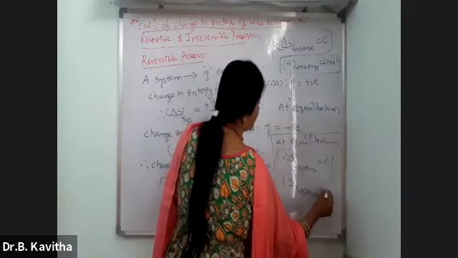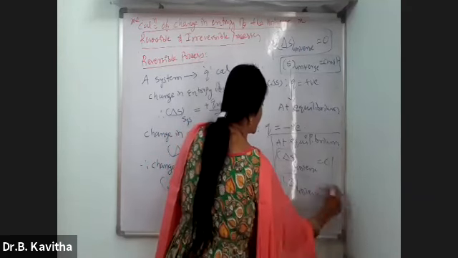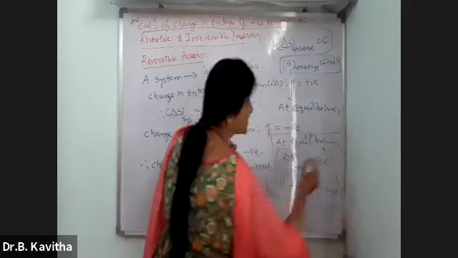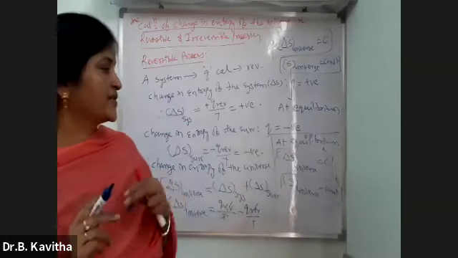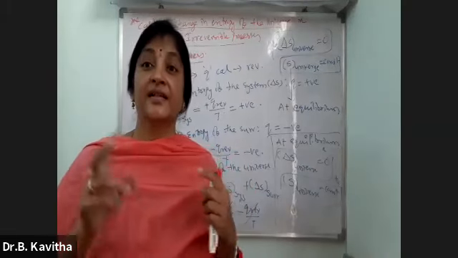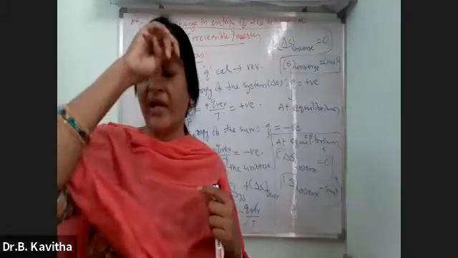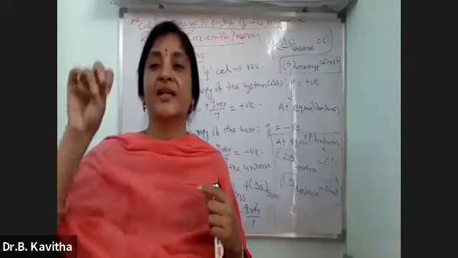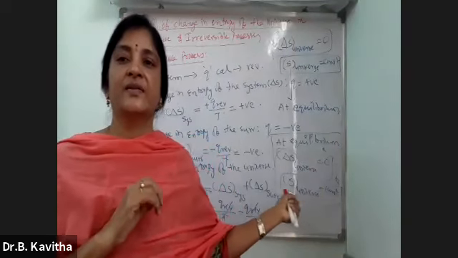This is one of the very important equations for the entrance purpose. Delta S of universe is 0 and S of universe is constant. While discussing the conditions of spontaneity, we will discuss all those things.